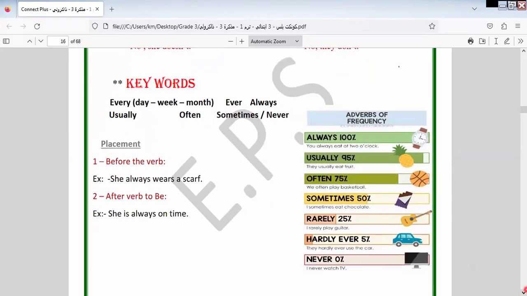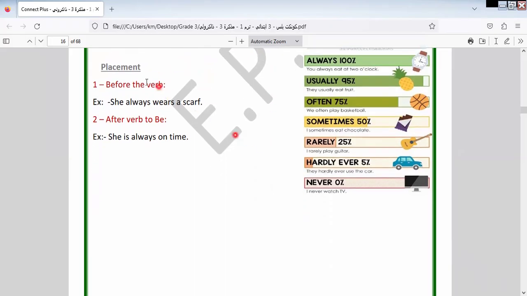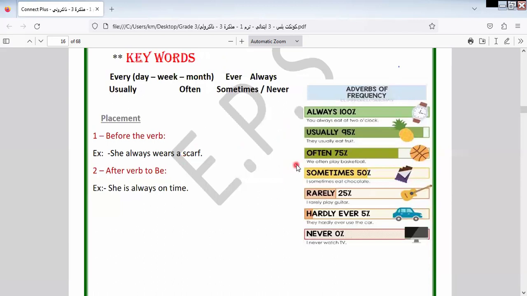Here we have the keywords related to the present simple tense: every day, week, month, ever, always, usually, often, sometimes, never. Here is the placement before the verb. We put the keyword of the simple tense between the subject and the verb, like this: she always wears a skirt. She is always on time.